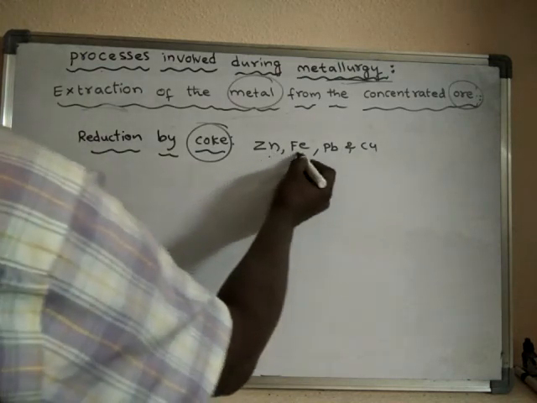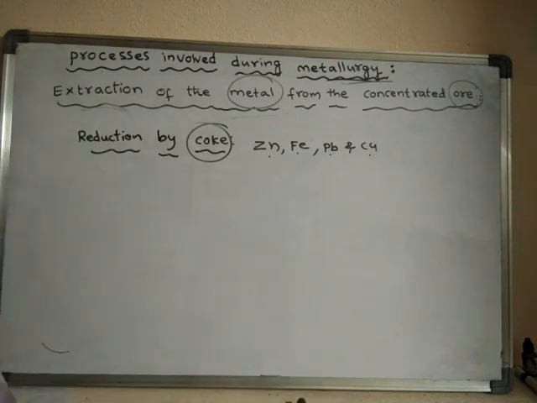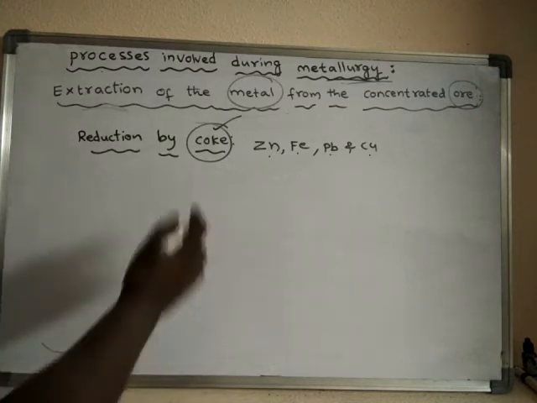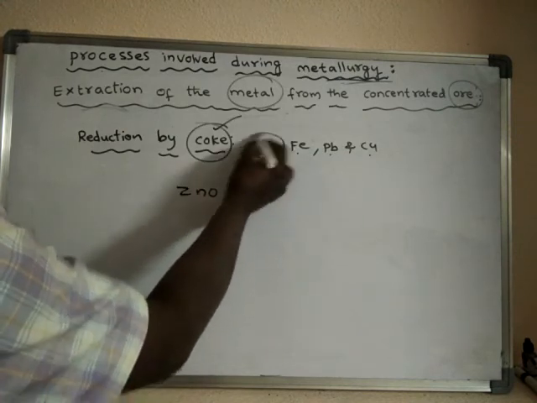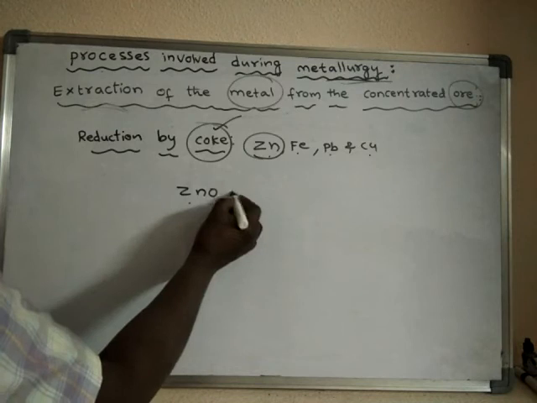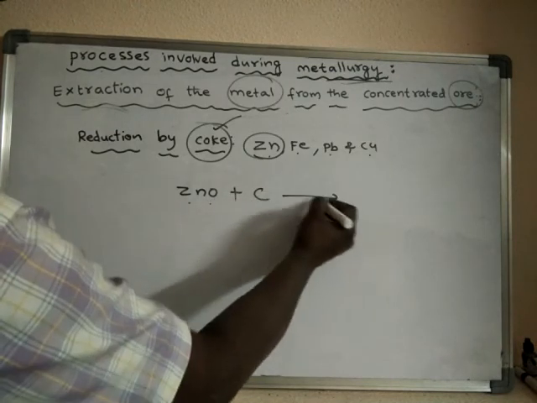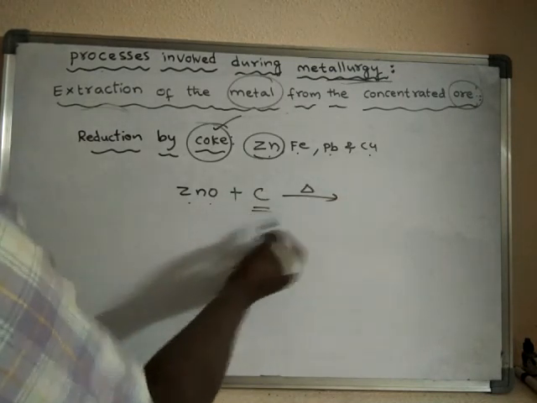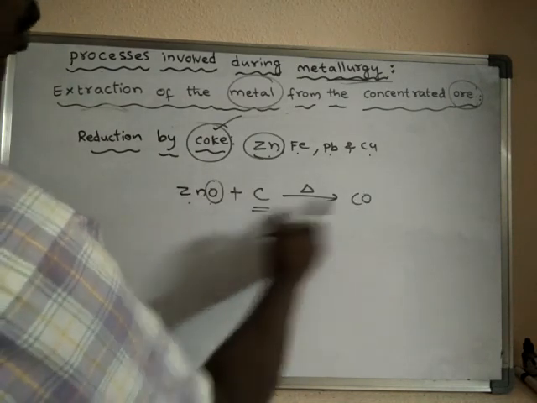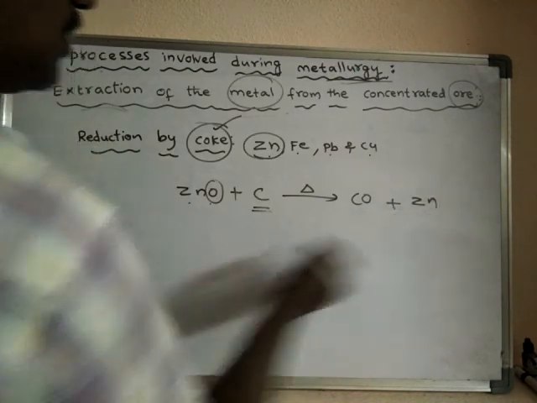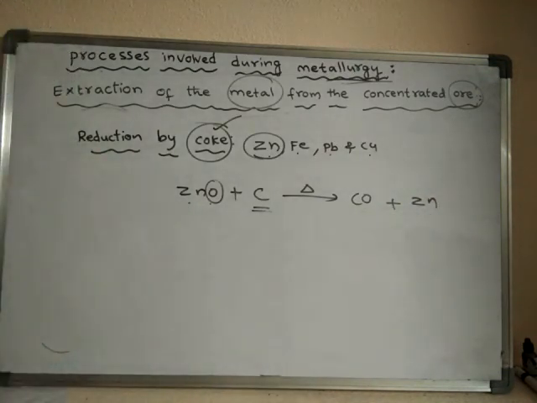These metals can be obtained from their ores by using coke as the reducing agent. For example, zinc oxide: when the metal oxide is mixed with coke and heated, the coke takes the oxygen and converts into carbon monoxide, and the ore is reduced to the metal.